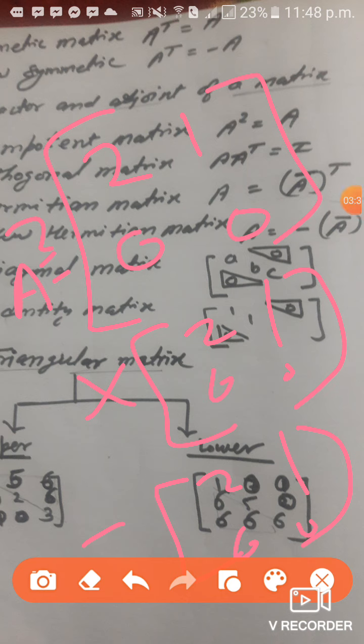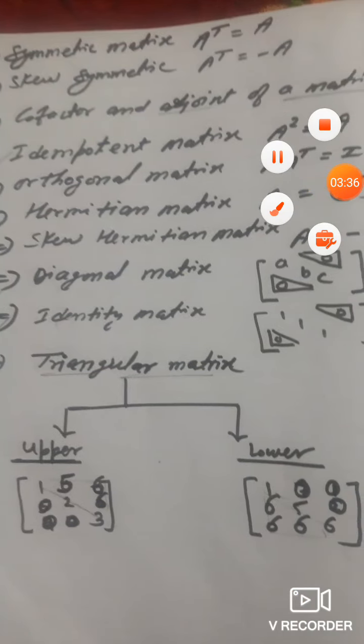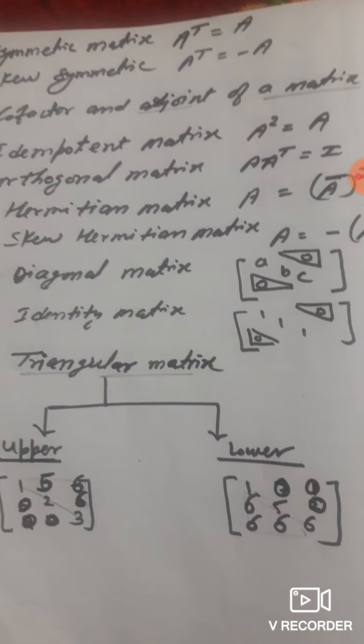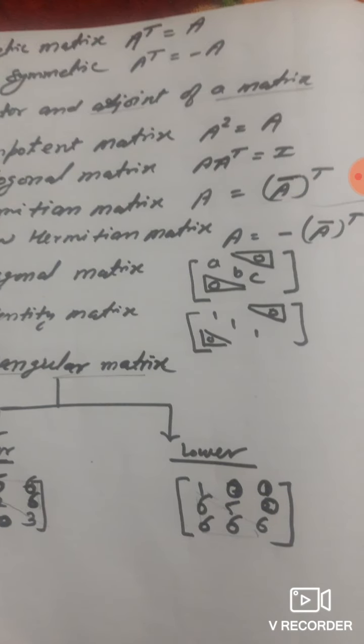Now the next type is orthogonal matrix. We know that a matrix multiplied by its transpose giving identity is called an orthogonal matrix. Hermitian matrix: this is a special type of matrix. A complex matrix whose conjugate transpose is itself, the same matrix, is called a Hermitian matrix.